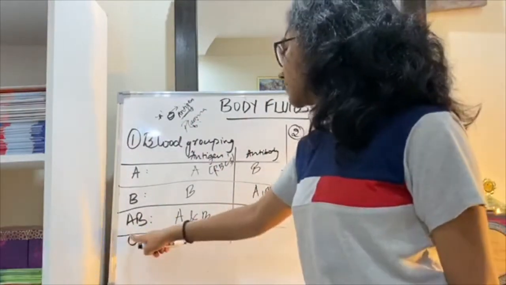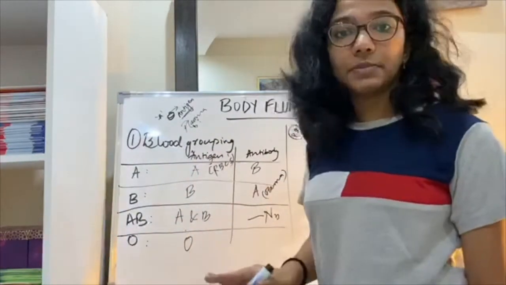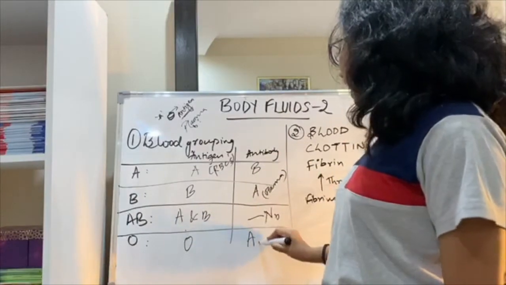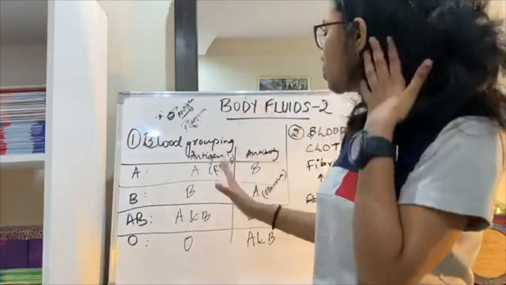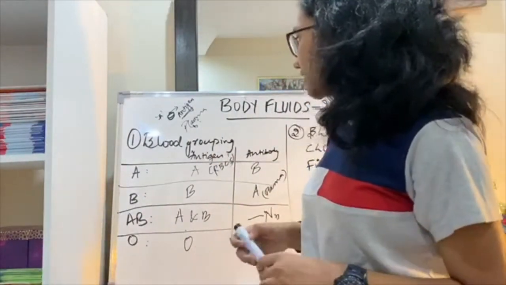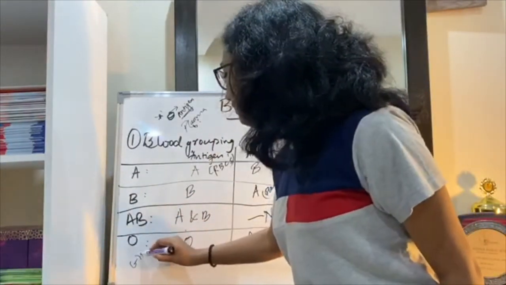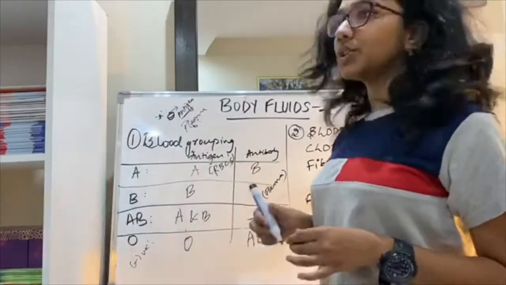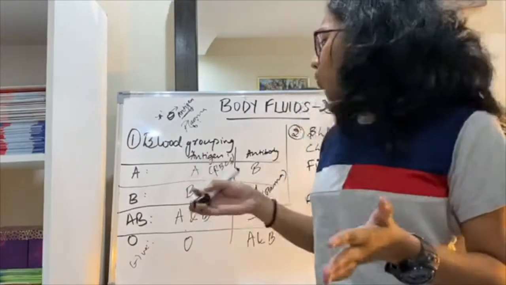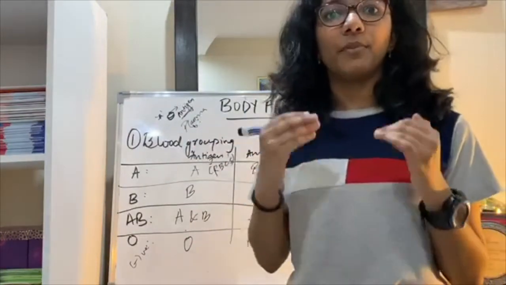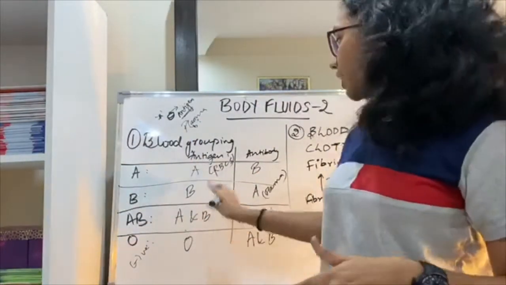O is a symbolism for zero. That means it does not have any kind of antigen on its RBC, but it has both A and B antibody in its plasma. So this is blood grouping, and from this you can figure out that O is a universal donor, more specifically O negative. I'll come to the negative part later. O is a universal donor and AB is a universal acceptor. That means AB can take blood from anyone, and O can give blood to anyone. And I want you guys to figure out why just by looking at this chart.